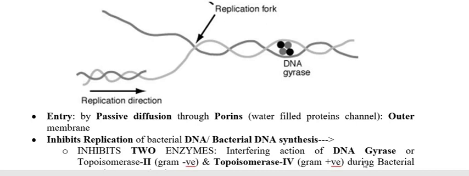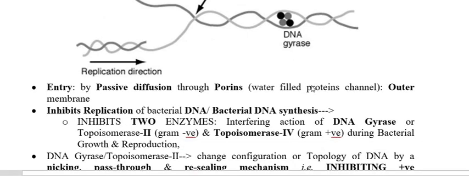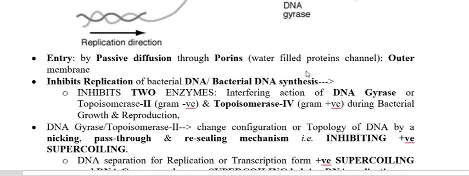With the help of these two enzymes, the separation of the DNA material occurs, and they remove the positive supercoiling and give rise to negative supercoiling, and therefore the replication and transcription process proceeds. So these two enzymes help to inhibit the coiling and propagate replication and transcription to synthesize DNA and RNA, and therefore bacterial growth and reproduction proceed.